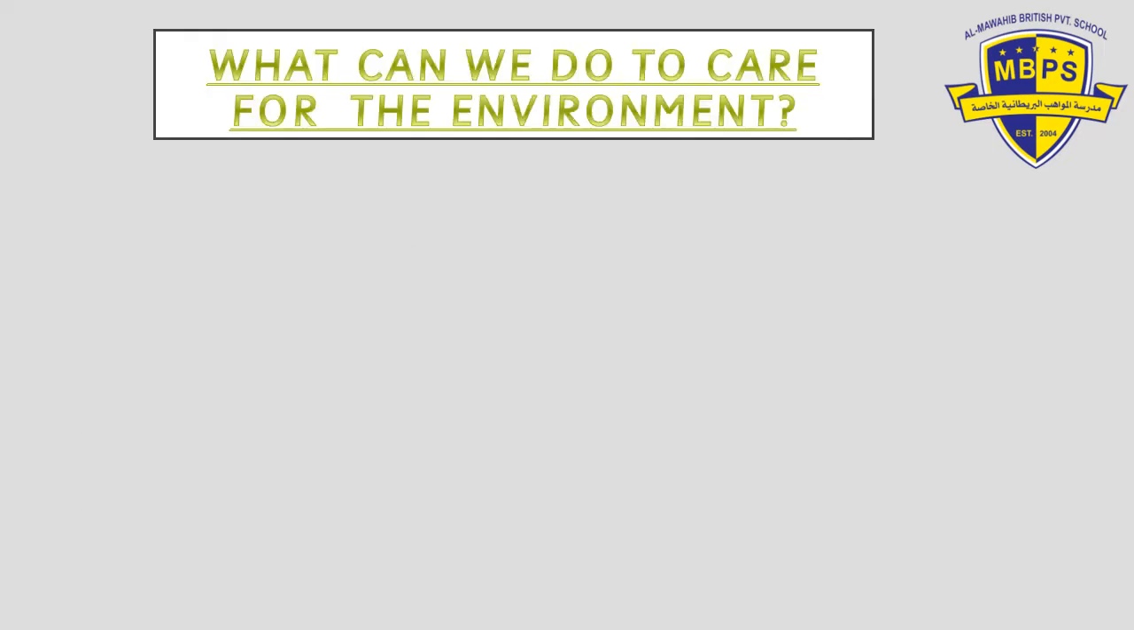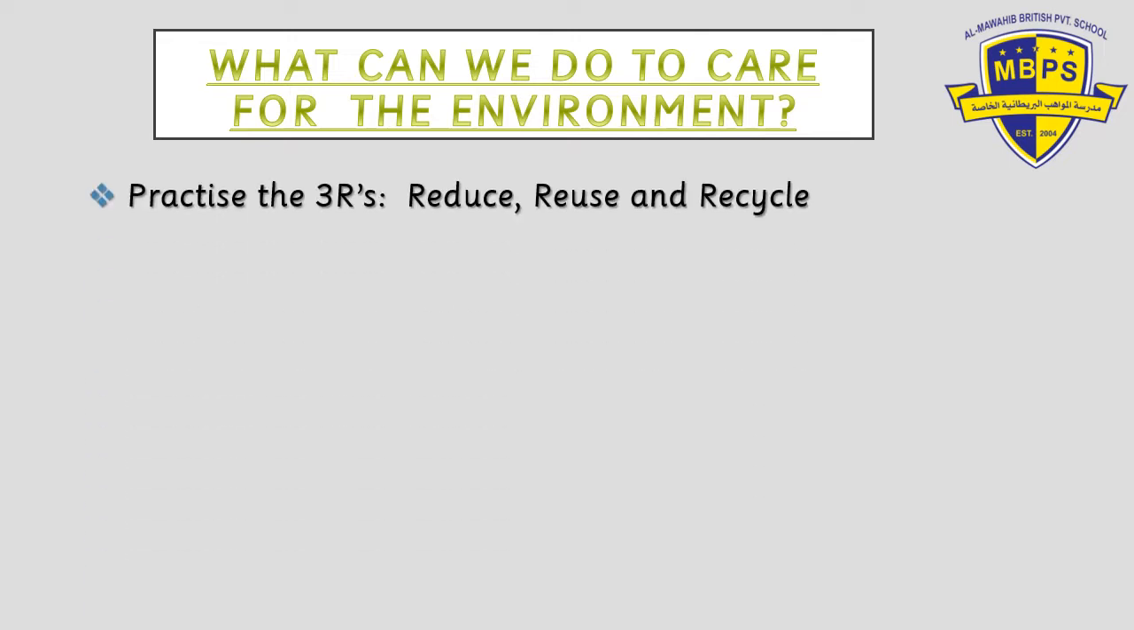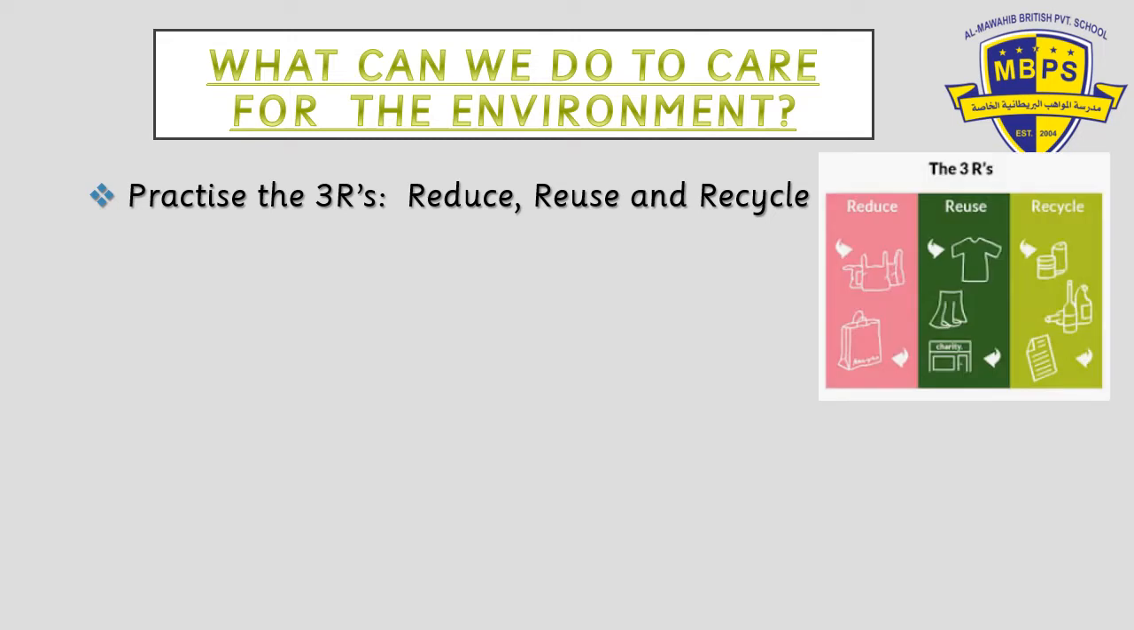So what can we do to take care of our environment? We have to practice the 3 R's: reduce, reuse and recycle. Reduce the amount of plastic waste, reduce the amount of paper, reduce the amount of food wastage. We should only buy things that we need. Reuse, that means we continue on using things that we are using in our daily lives.